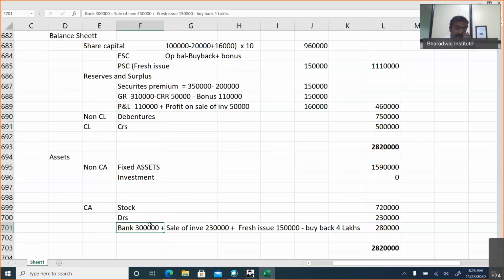Okay, sale of investment, we collected the money. Fresh issue, we collected the money, and buyback, we spent 4 lakhs, so 2,80,000. So 28,20,000 is the total.